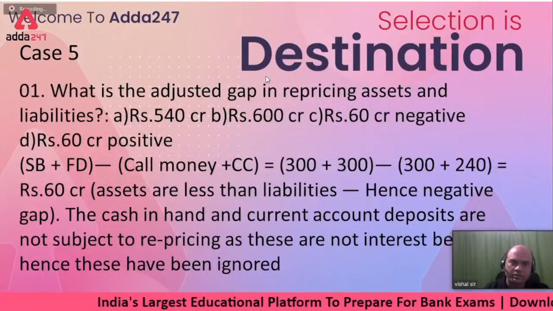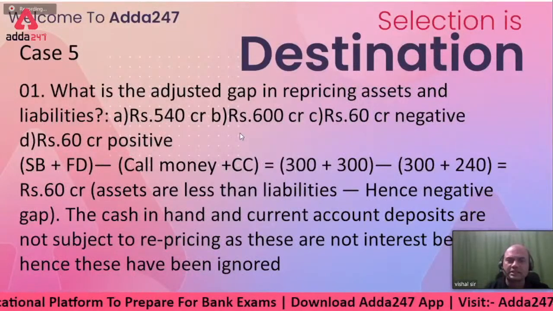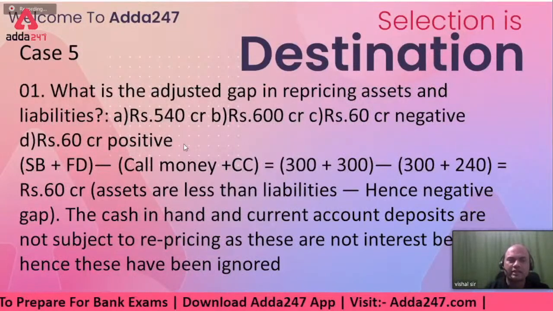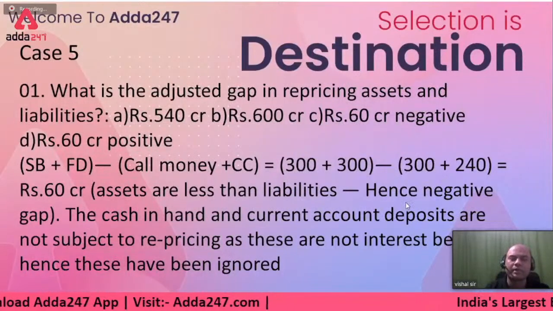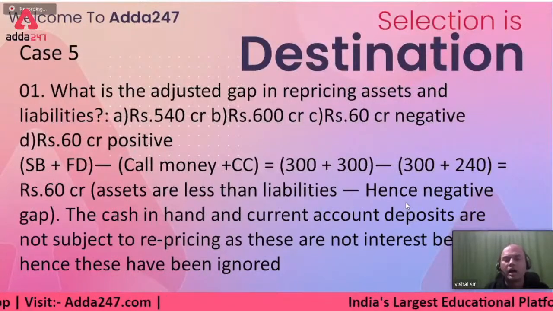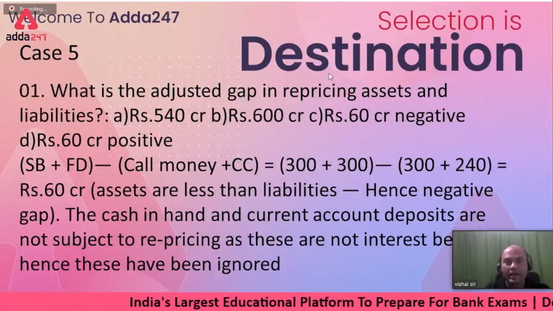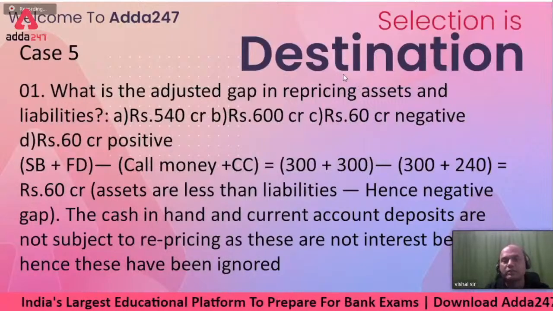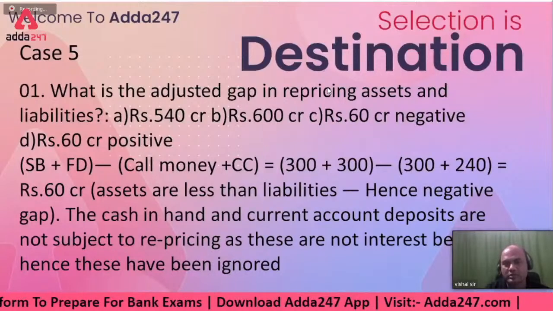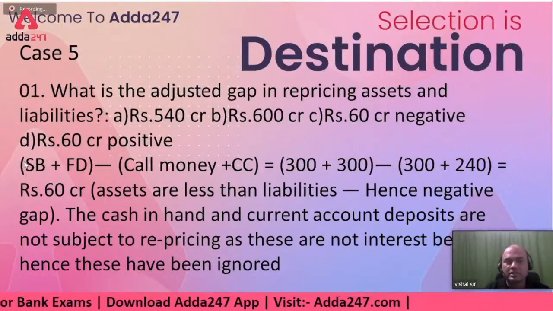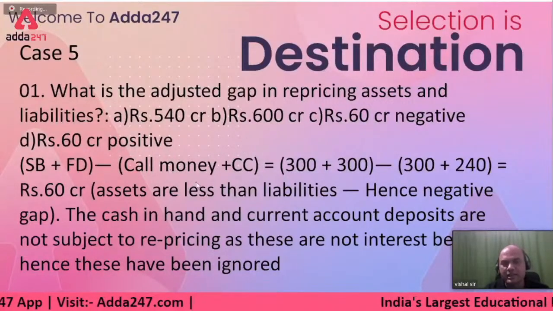Okay. Next question is, what is the adjusted gap in the repricing assets and liabilities? What do you mean by gap? Gap means how many assets are there with me and how many liabilities are there with me, and that also I wanted for repricing only. So I'll exclude cash in hand and I'll exclude current account in liabilities. So savings plus FD, liability. Call money plus CC, asset.